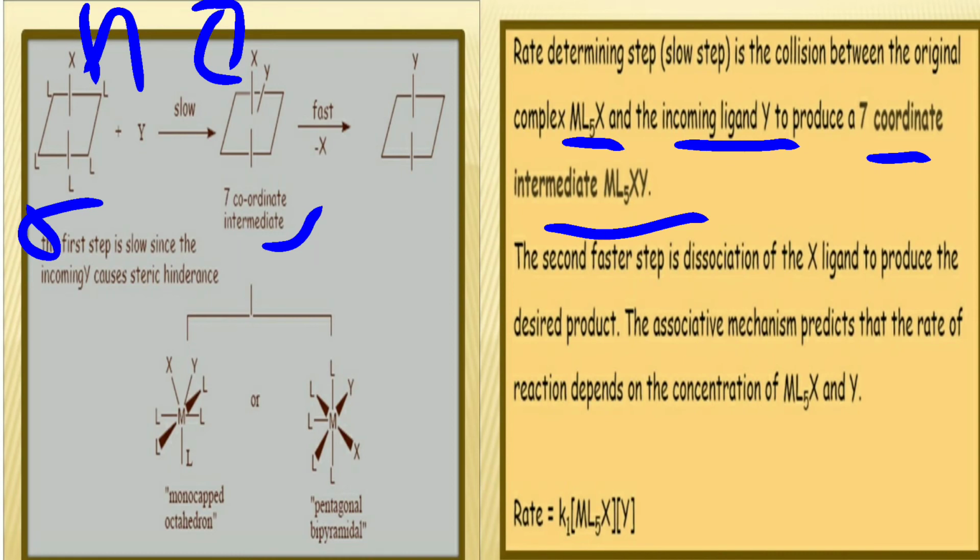The second, faster step is the dissociation of the X ligand to produce the desired product. The associative mechanism predicts that the rate of reaction depends on the concentration of ML5X and Y. That's why the rate of reaction is equal to K1 into the concentration of ML5X and the concentration of Y.